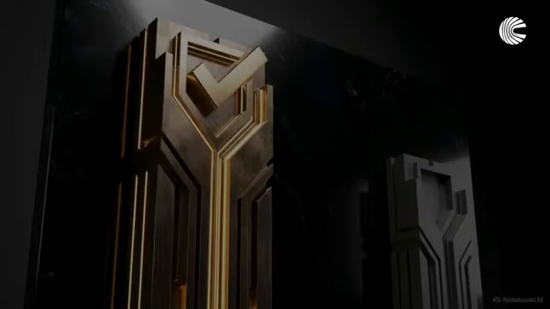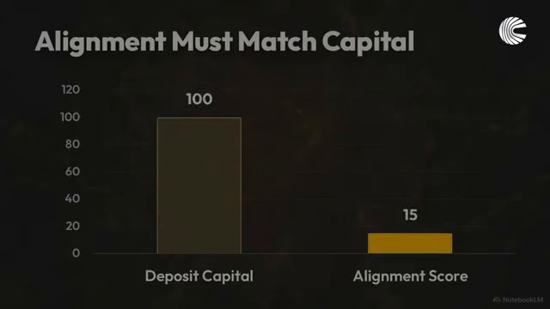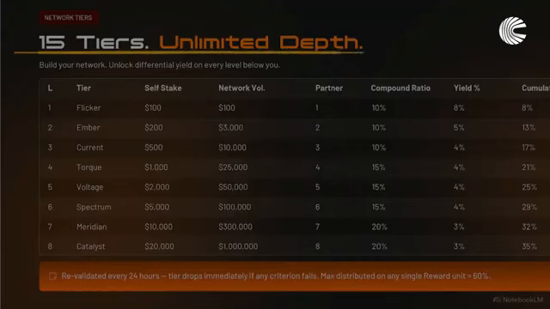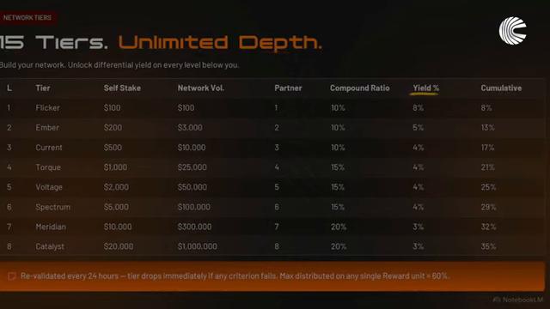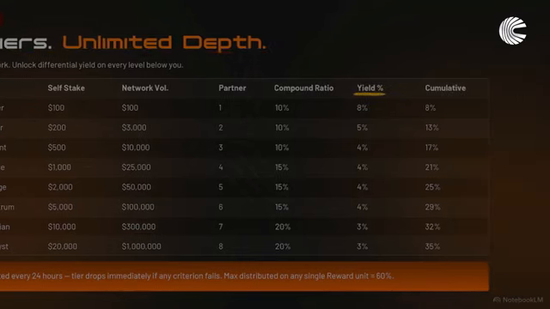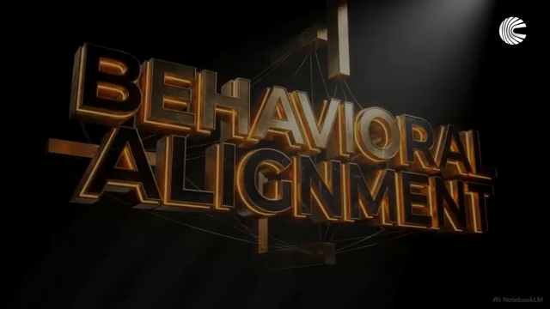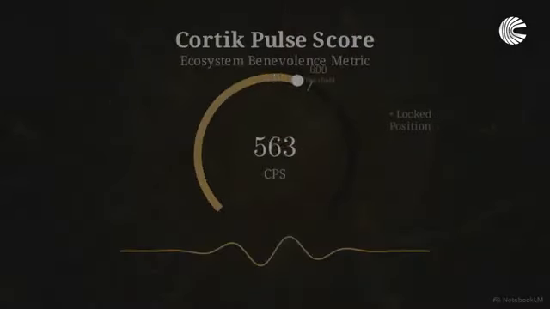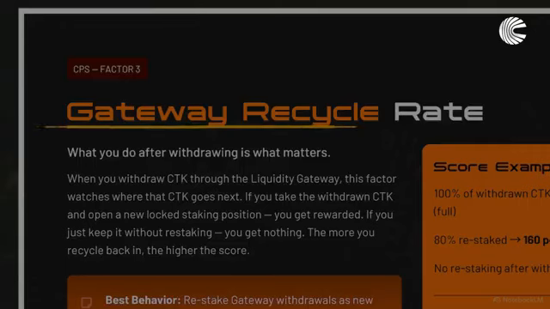In legacy DeFi systems, raw capital size often dictates protocol direction. Cortik restricts this flaw by measuring behavioral alignment alongside the size of a user's deposit. This grid displays the 15 network tiers. By combining a user's personal stake with the volume generated by their network, the system calculates and distributes higher differential yields. Scaling these tiers also depends on the Cortik Pulse score, a quantitative measure of how well a user's actions benefit the ecosystem. Here is the primary metric driving that score, the gateway recycle rate.